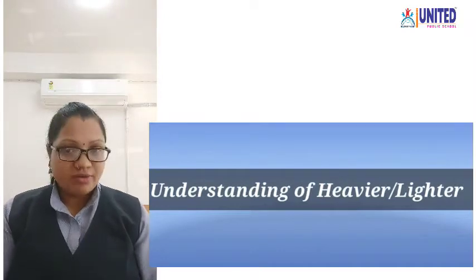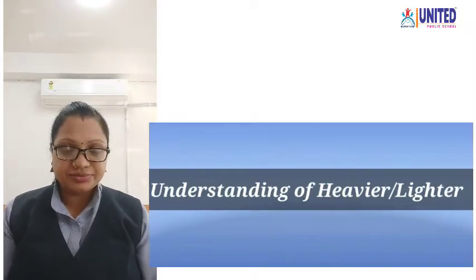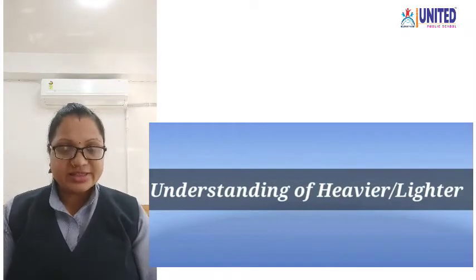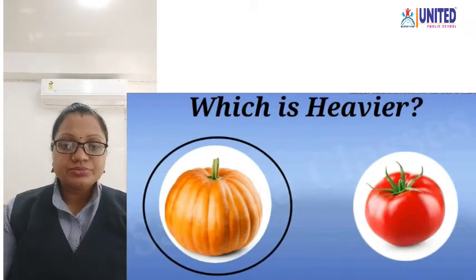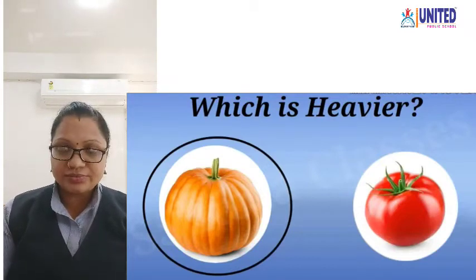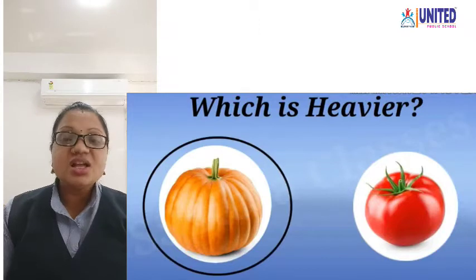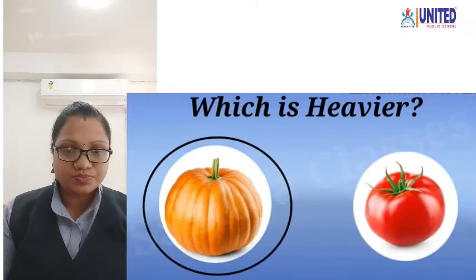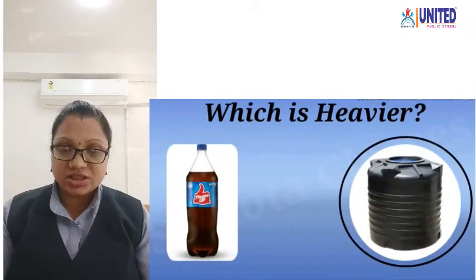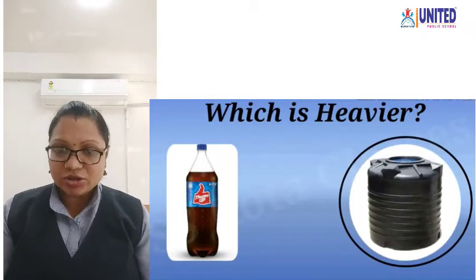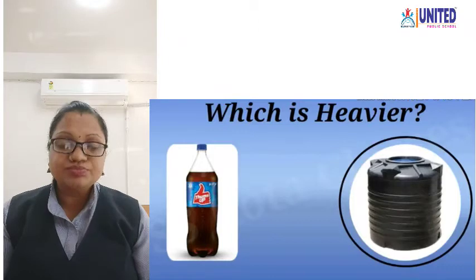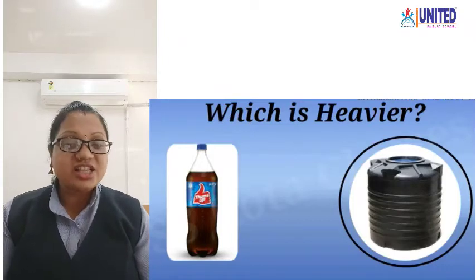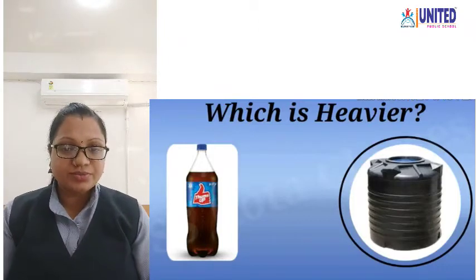Understanding the concept of heavier and lighter. I have some objects here. Let us see those objects. I take a pumpkin and a tomato. Now tell me, which is the heavier? Yes, of course, a pumpkin is heavier than a tomato. Now let's take other objects. A Thums Up bottle and a water tank. Now tell me, which is heavier here? Yes, a water tank is heavier than a Thums Up bottle.